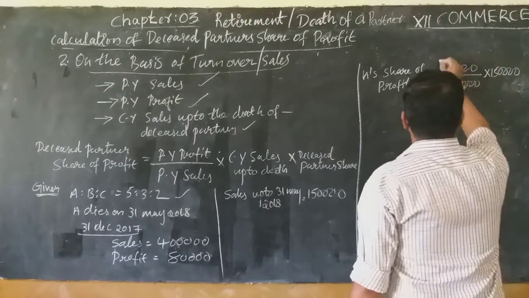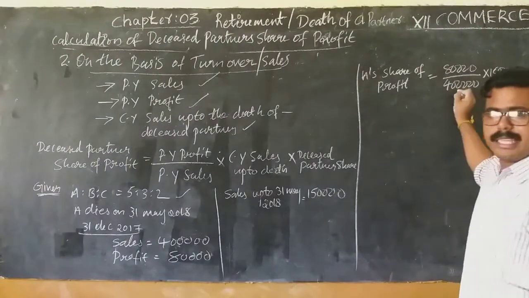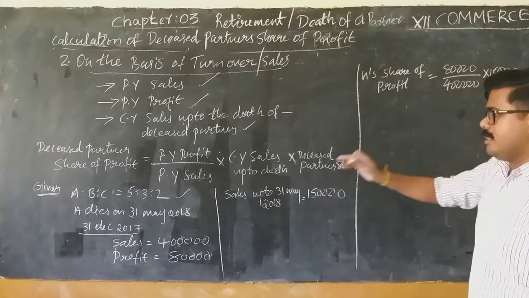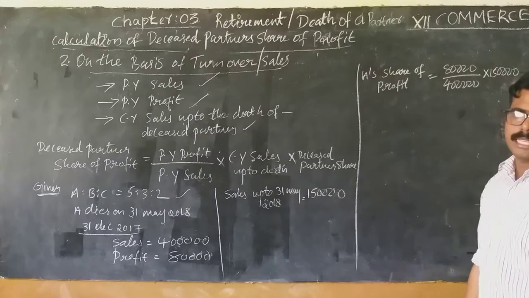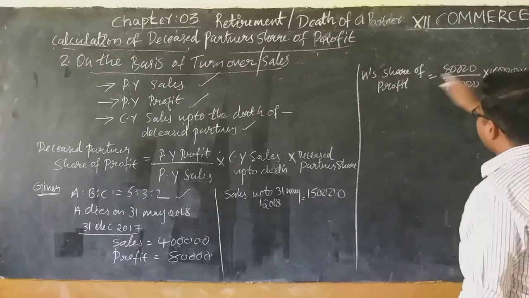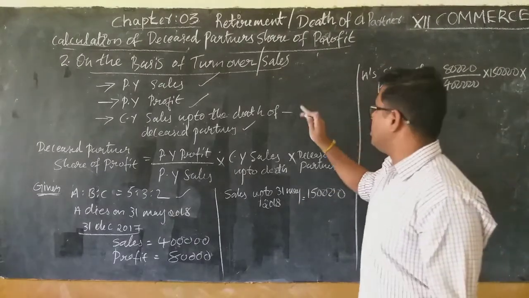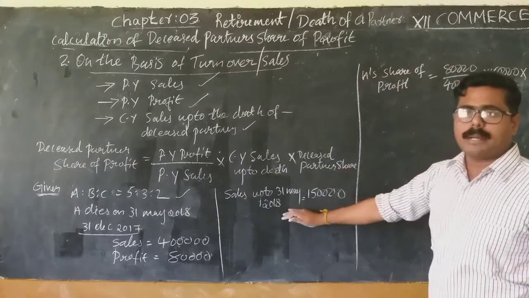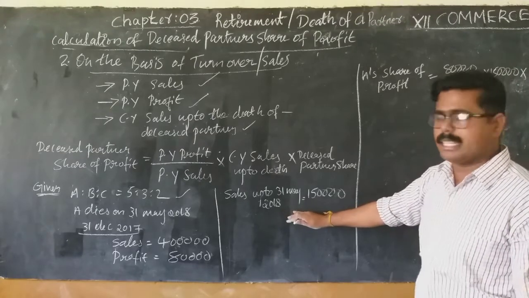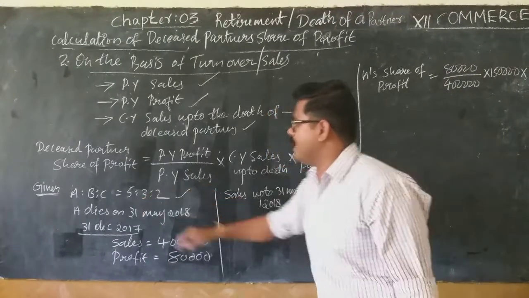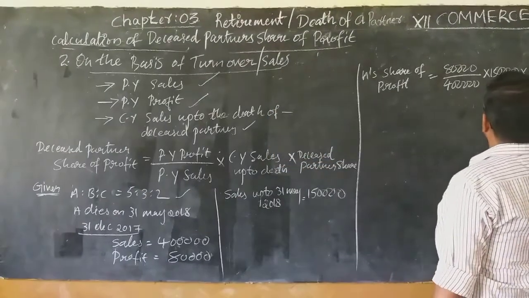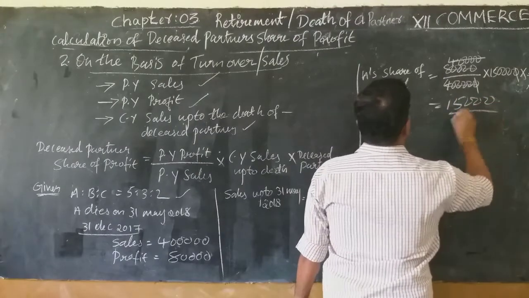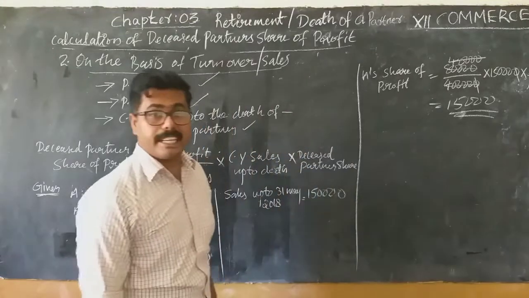If you do up to this, you will get the profit of the organization up to 31st May 2018, and we require A's share of it. So here we got the total profit of the organization up to 31st May. Understand? So A's share will be multiplied by 5 by 10, that is 15,000. So A's share of profit is 15,000.